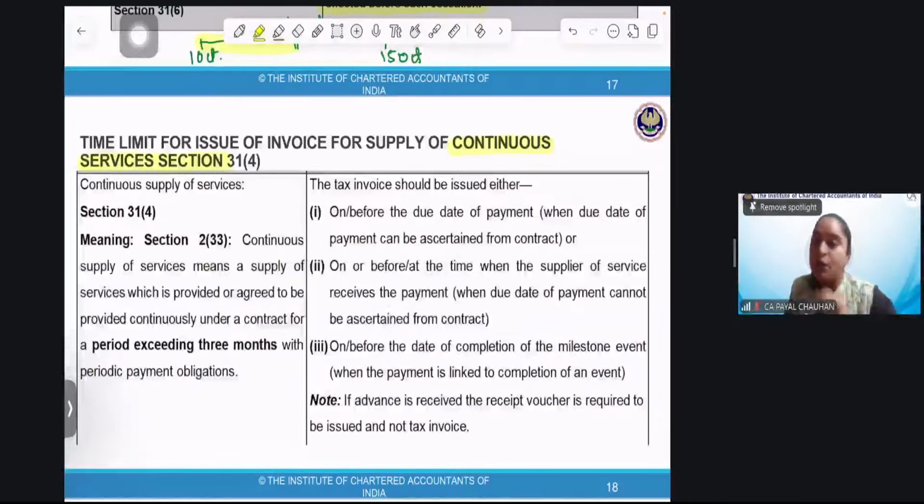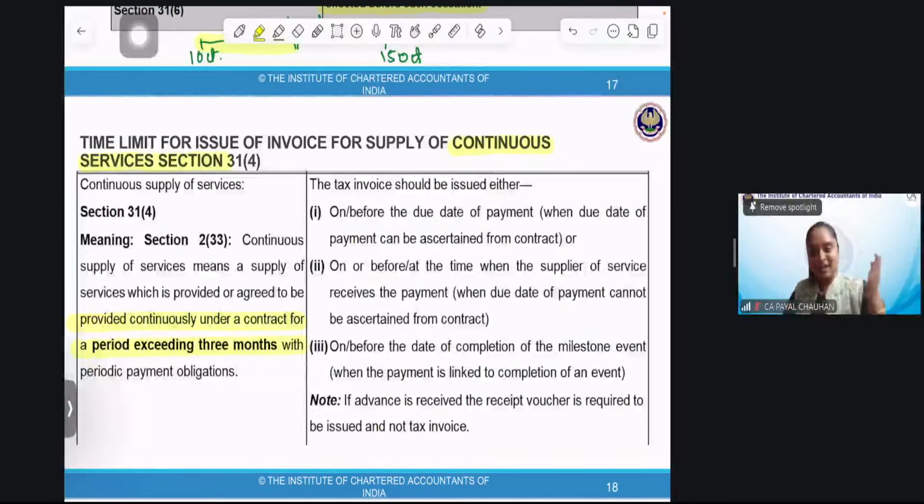Now we are doing continuous supply of services. Okay, I am constructing a house for you. Now tell me, it is 1 day, 2 day work, or it will take a time period? It's a continuous supply of service. It will take a time period, but we have a meaning of continuous supply of service. Continuous supply of service means a service which exceeds 3 months. Mark it, very important. If it is 3 months, it's not a continuous supply of service. But if it exceeds more than 3 months, then it's a continuous supply of service, right?